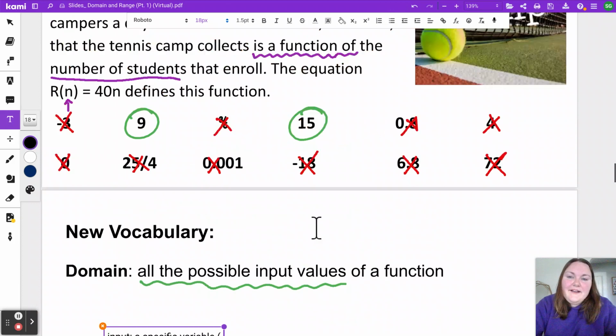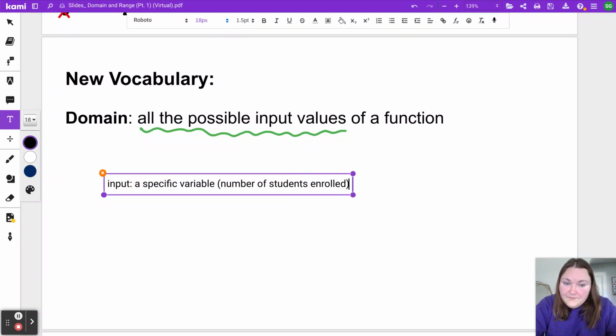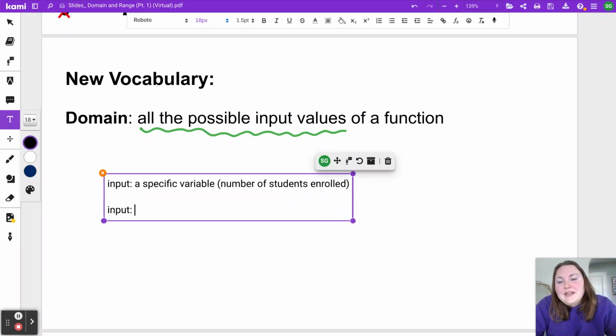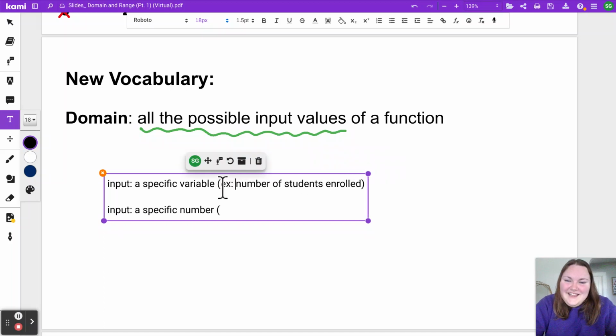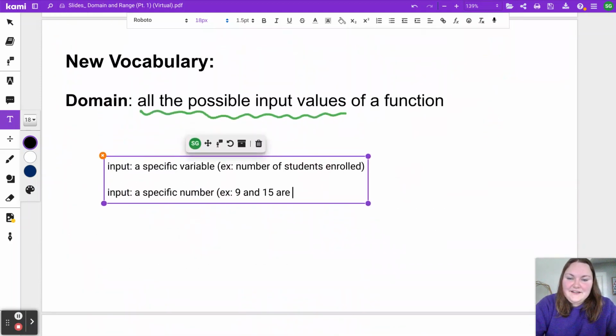So for example, above we said the input was the number of students enrolled, or you might use the word input to talk about a specific number. For example, we said above 9 and 15 are possible inputs.